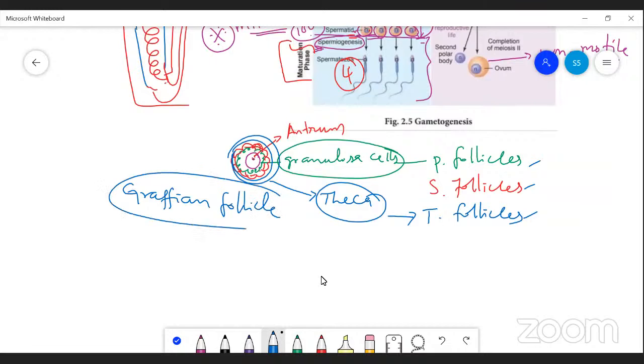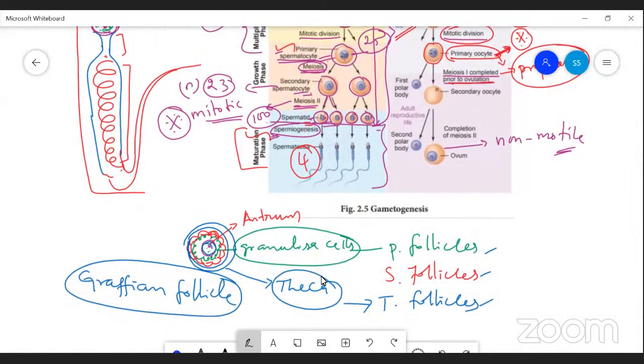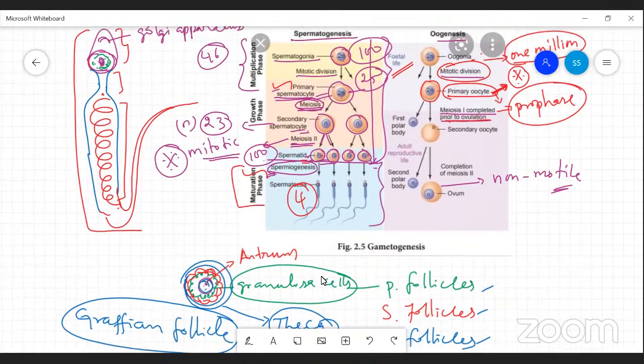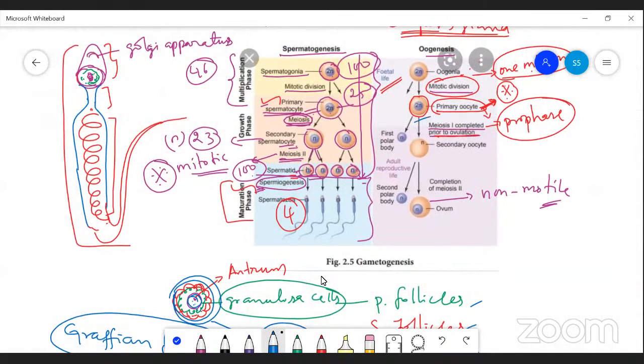Up to this Graafian follicle, the nucleus and the cell are in the primary oocyte stage itself. Up to this primary oocyte, the complete division does not occur. Later, after the different follicular stages, the primary oocyte undergoes the first meiotic division and produces one polar body and one secondary oocyte.